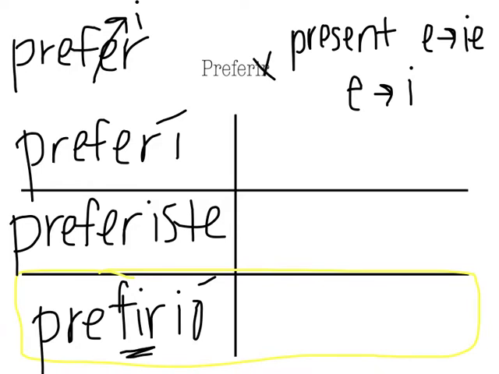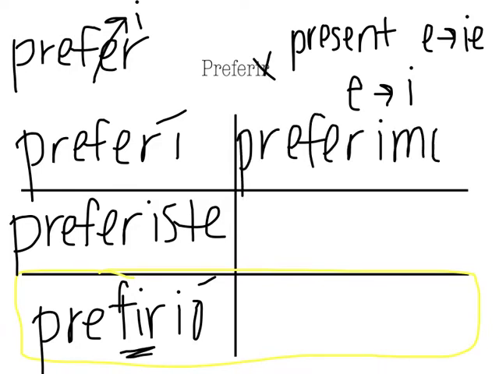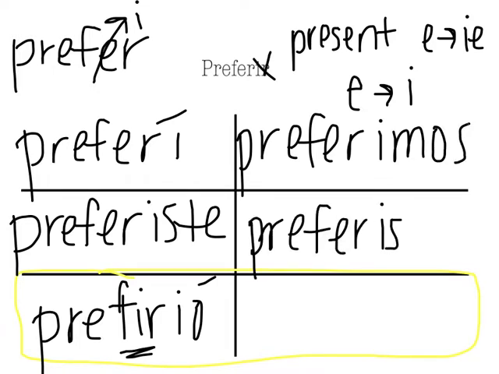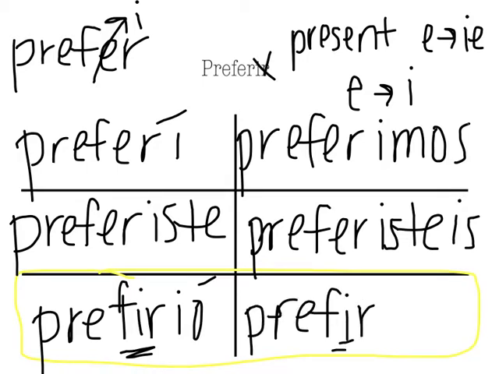So that's where we see that stem change. Nosotros preferimos, vosotros preferisteis, and ellos prefirieron. This might be a good time for you to review your preterite endings as well if you need to.